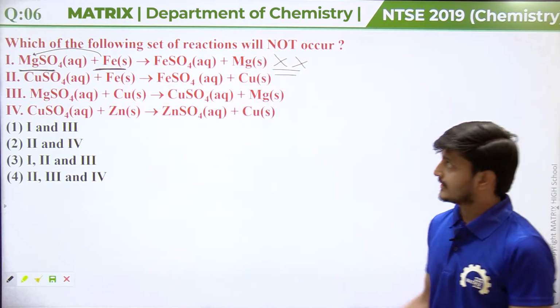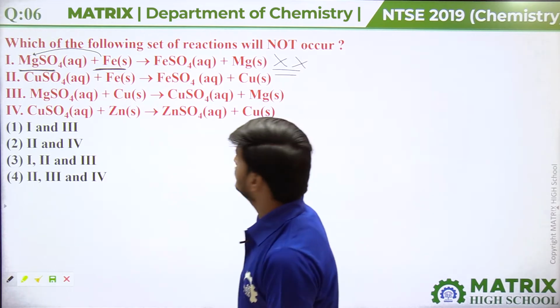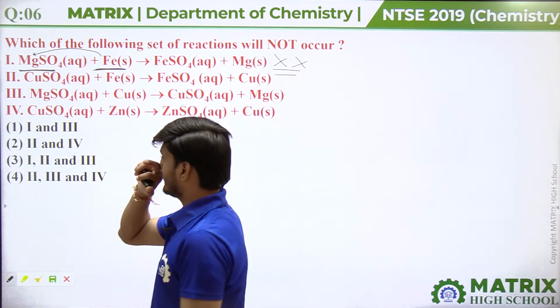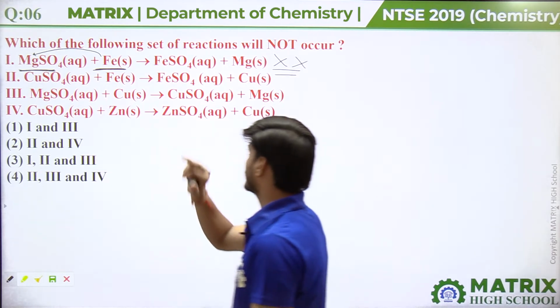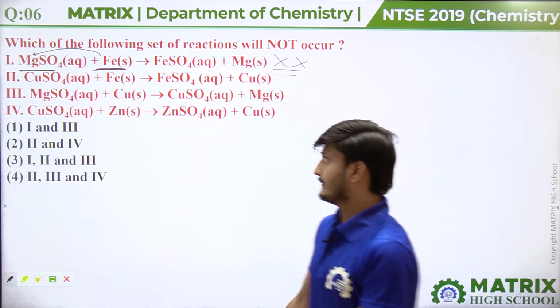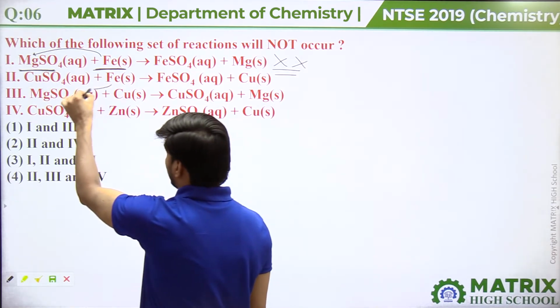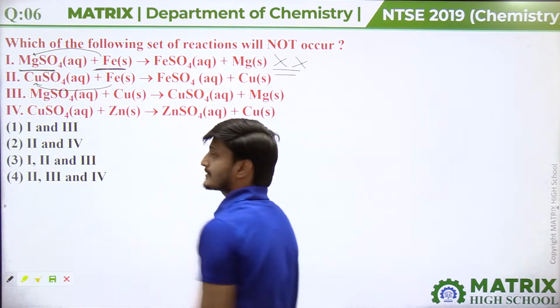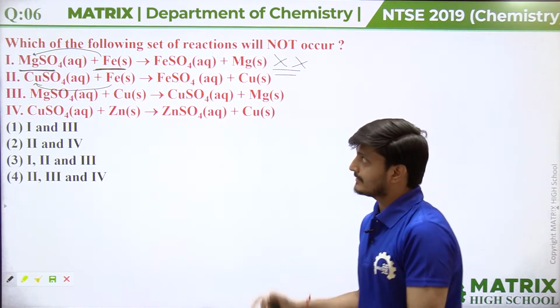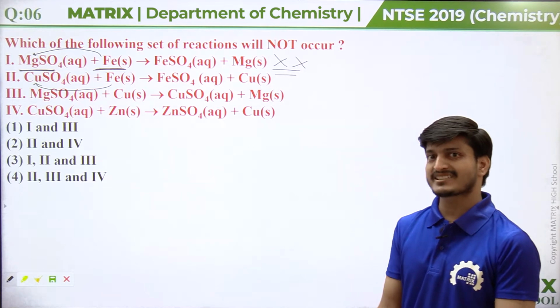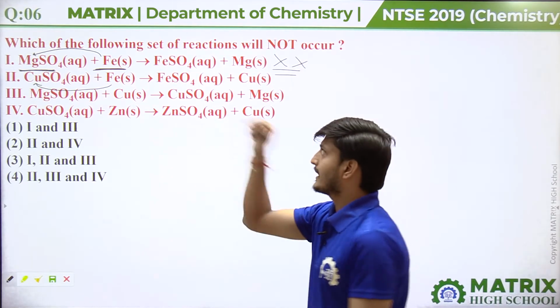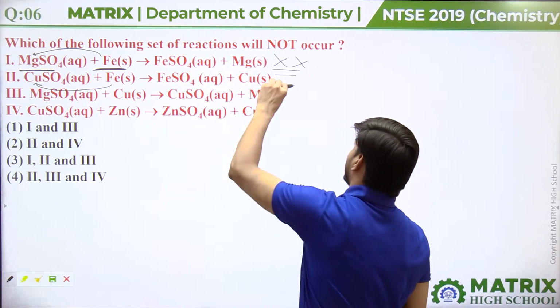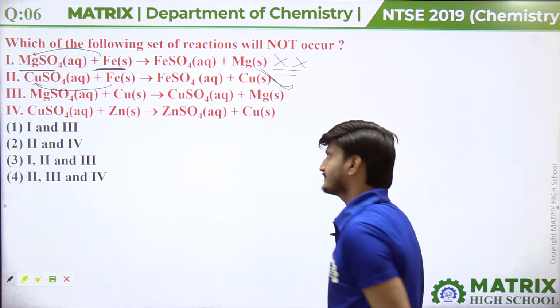Now coming to the second equation. Second reaction is copper sulfate plus iron. Here FeSO4 and copper is formed. So we know very well iron is more reactive than copper. So iron being more reactive than copper, it can easily displace copper from copper sulfate and can form FeSO4 and copper. So this reaction can occur.